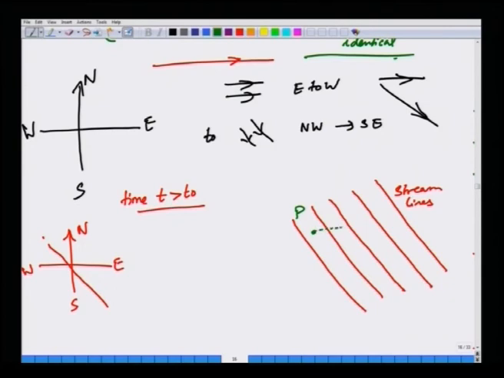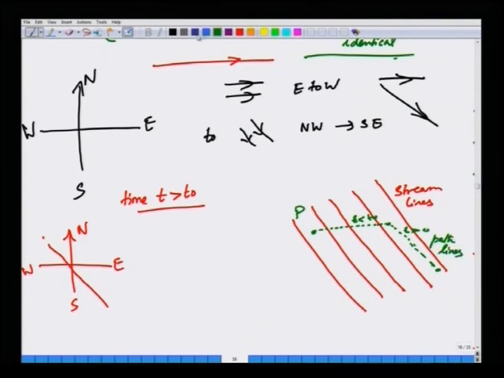This point will be moving from the west to east direction, and then at time t 0 the air is changing direction from west to east to northwest to southeast. So, this trajectory is t less than t 0, this is t greater than t 0, it will come here. So, the green lines are path lines, the red lines are streamlines.